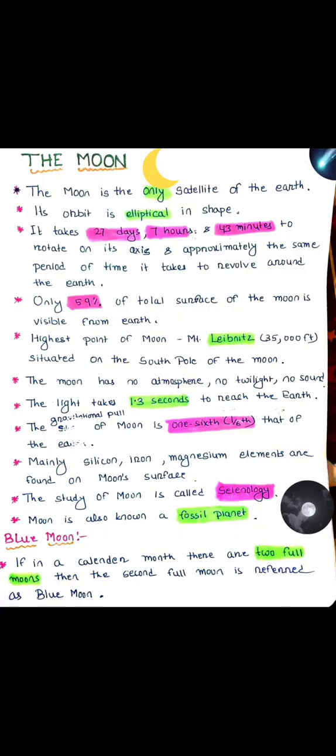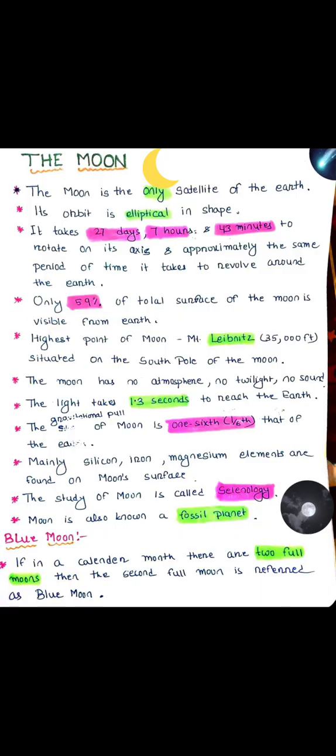The total moon is not visible, and moon has no light of its own. How can we see it? The light from the sun falls on the moon and gets reflected, and the reflected light falls on the earth, by which we can see the moon, and it has no light of its own.